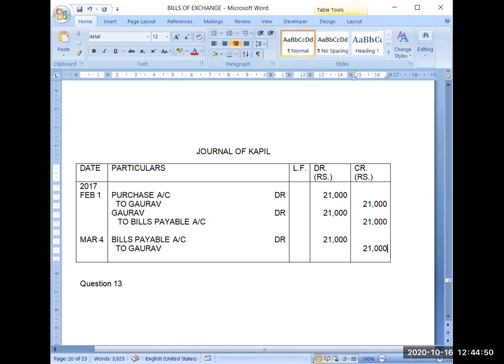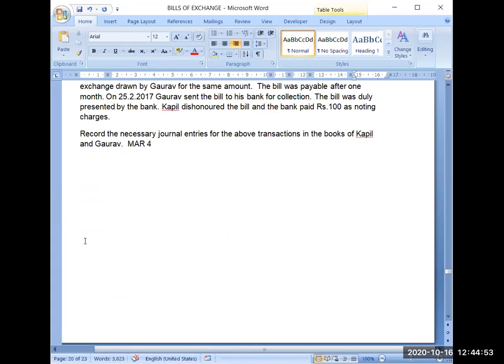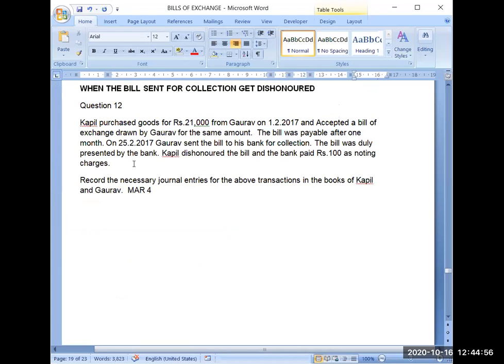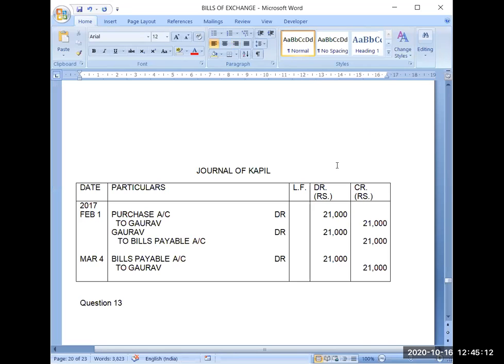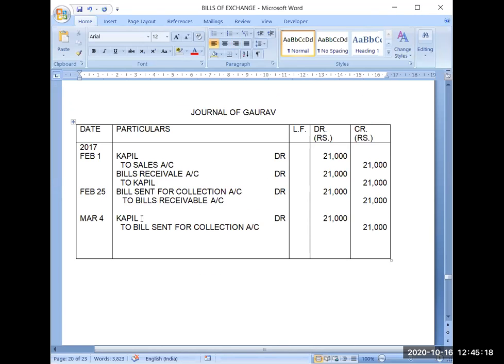Now, noting charges has been paid by the banker. See the question first. The bill was duly presented at the bank, and Kapil dishonored the bill. So we have recorded the entry till here. Now, further information is given: the bank paid rupees 100 as noting charges. So bank has paid cash, and bank will record its payment to cash account. But ultimately, bank will ask Gaurav, because Gaurav was its client, that now you have to pay rupees 100 more to us because we have spent it for this purpose.